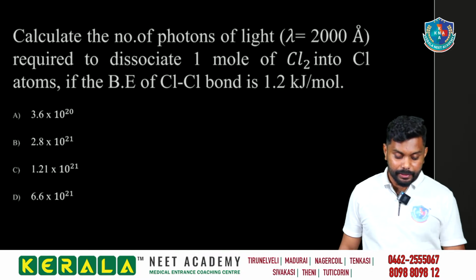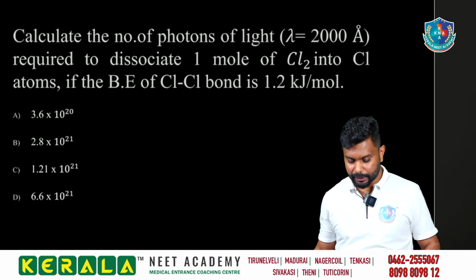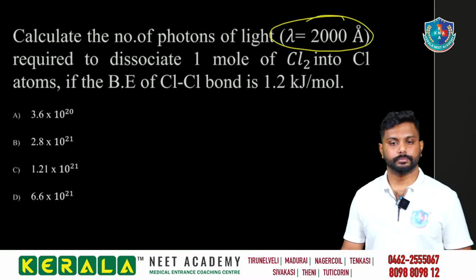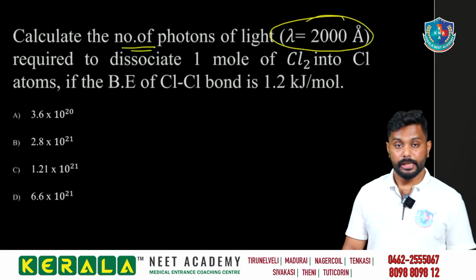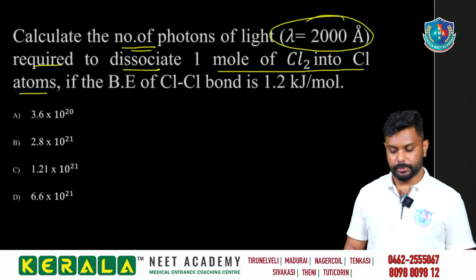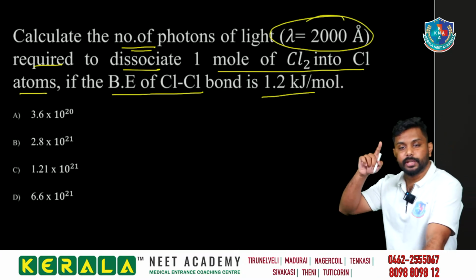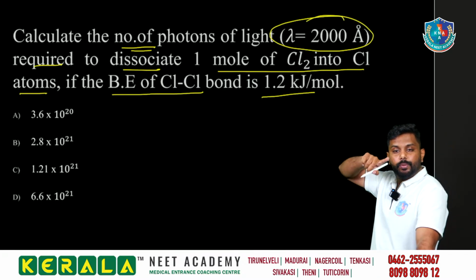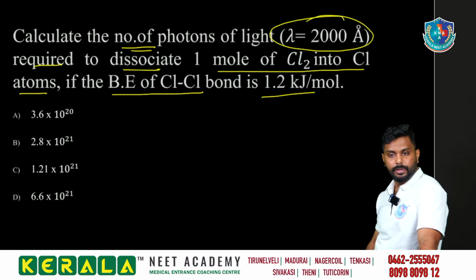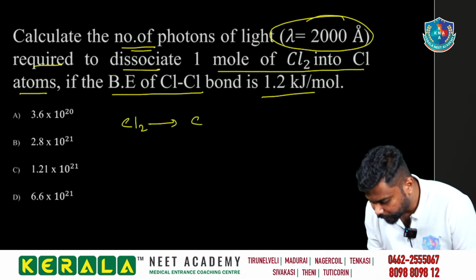Next, calculate the number of photons of light. Lambda is equal to 2000 angstrom. So we have the wavelength 2000 angstrom, and we have to calculate the number of photons required to dissociate 1 mole of Cl2 into Cl atoms if the bond energy of the Cl bond is 1.2 kilojoule. So in this question, they mentioned that 1 mole of chlorine is converted to chlorine atoms.